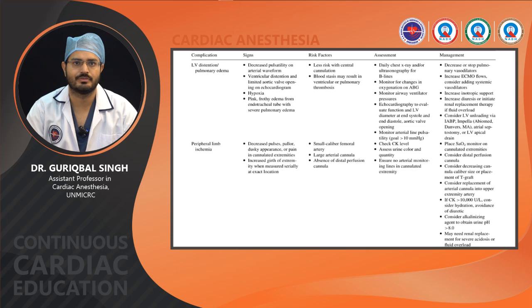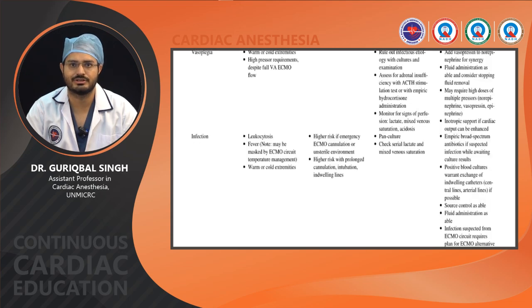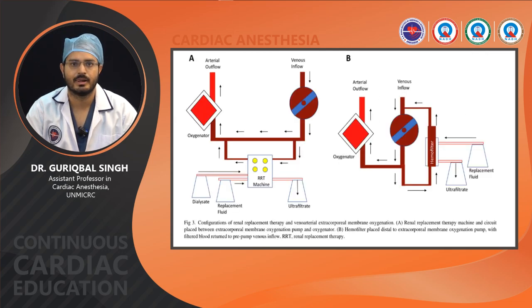There could be peripheral limb ischemia, there could be vasoplegia, so we must rule out infections, add vasopressin or norepinephrine, give fluid administration, and consider stopping fluid removal. For infection, broad spectrum antibiotics and source control of infection should be done. These are the two configurations of renal replacement therapy which could be done while the patient is on ECMO.